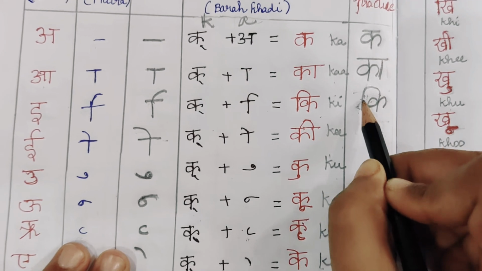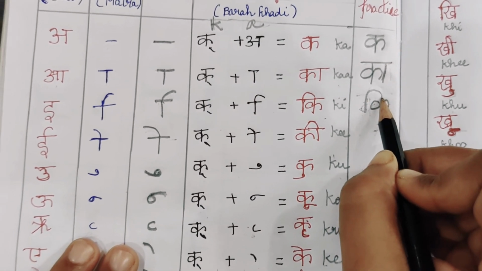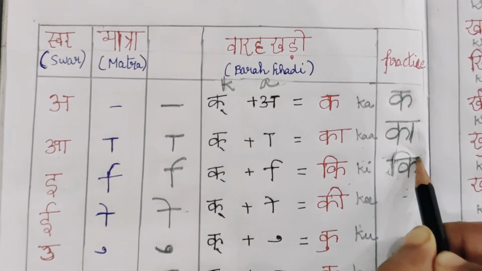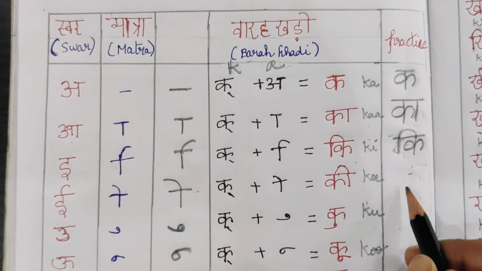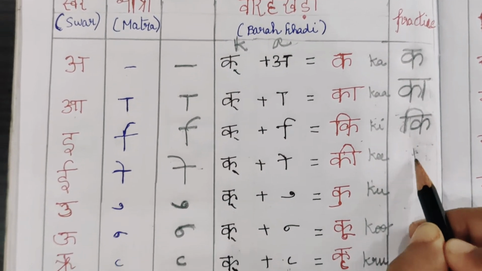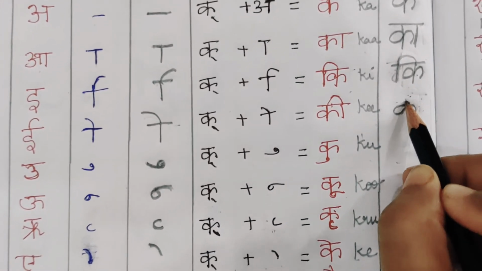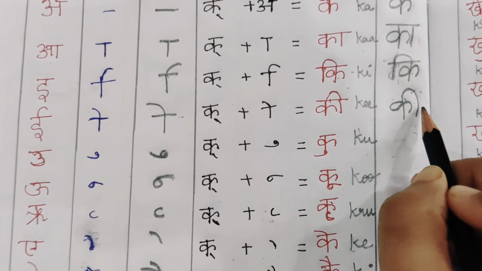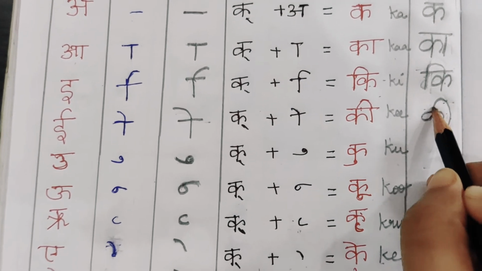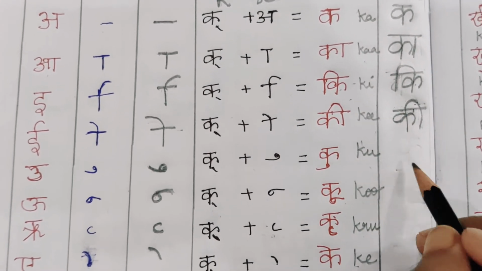Also you can touch the standing line over here and put a Shirorekha. Next is Kee. Write the alphabet, and then touch the matra to the standing line, like this.